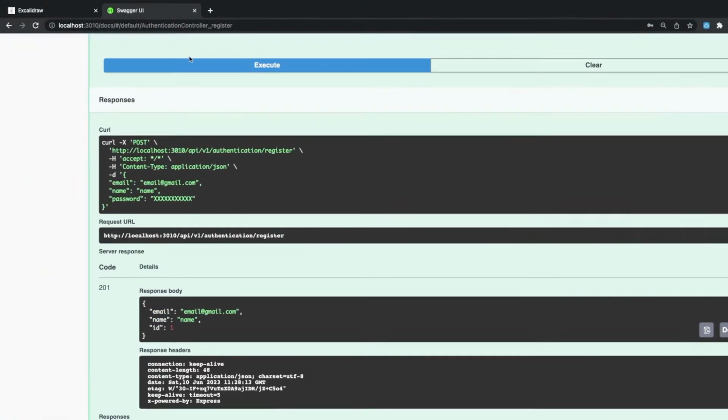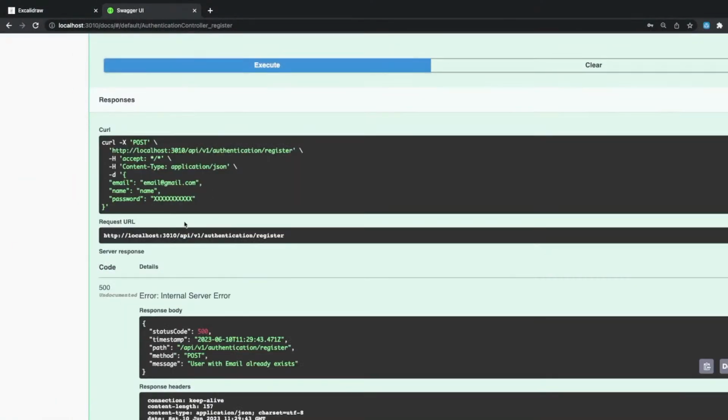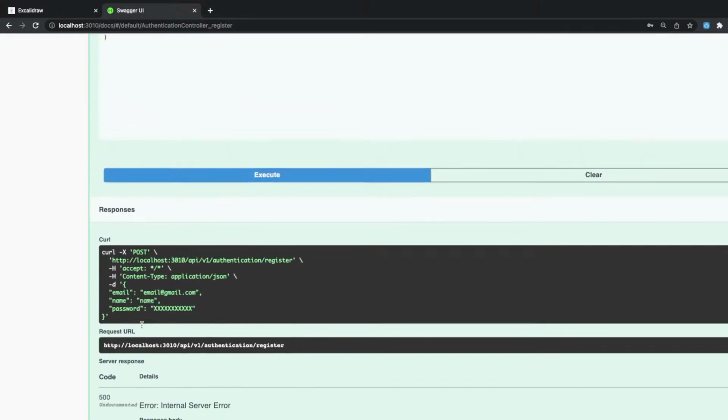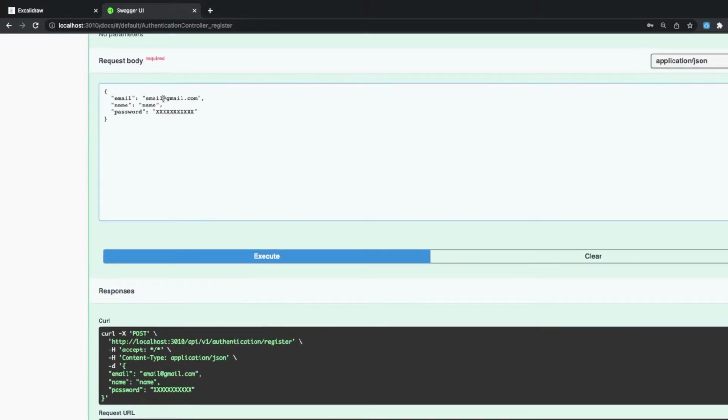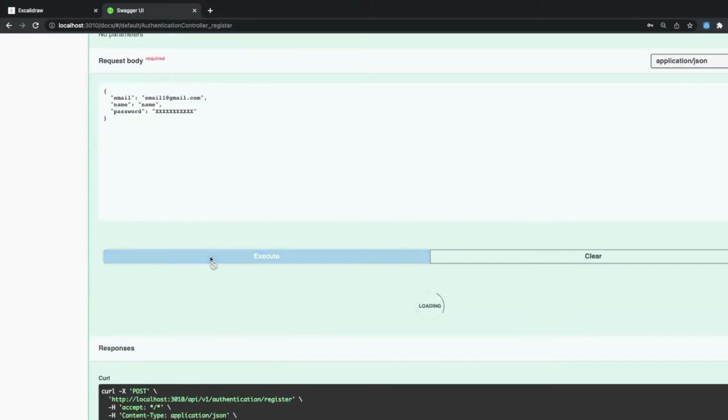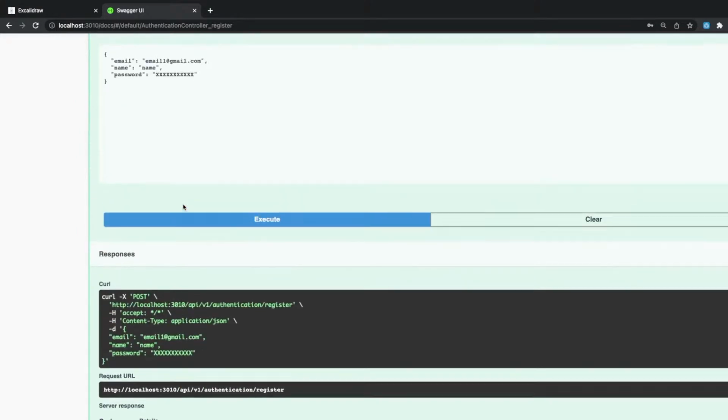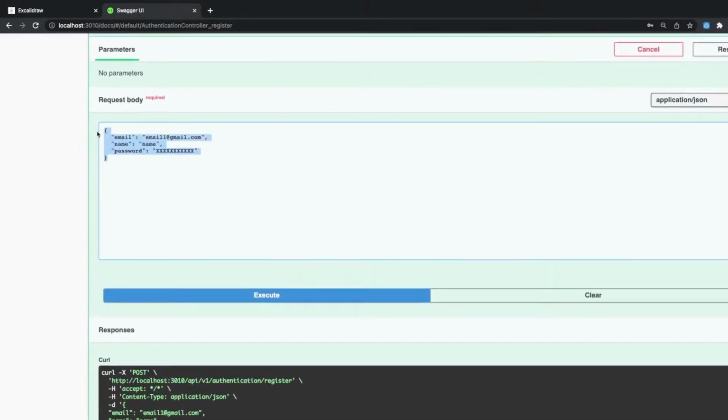Now I can just do the create again, and this is coming correctly, right? Because we have this status code 500, user with email already exists. That is also working. I'll just make it email 1 and the user is created successfully. And then I will also try to do the login.